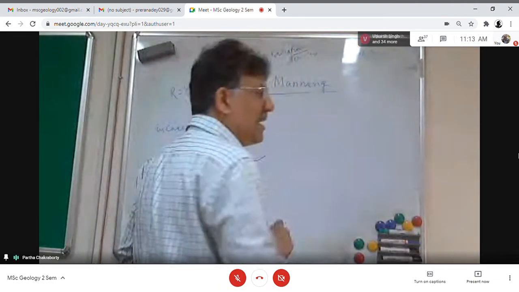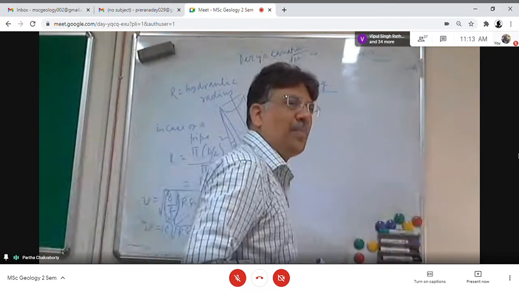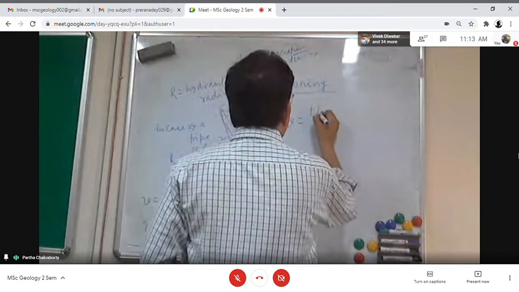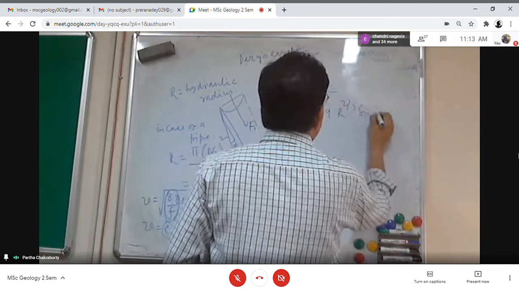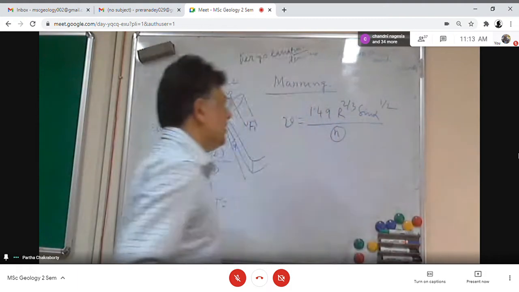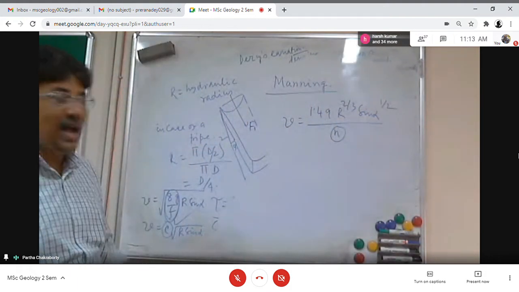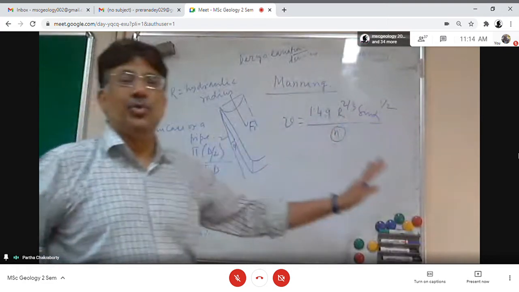So what he has said is that this more practicable form of the equation is 1.49 R to the power 2 by 3 sine alpha to the power half by n. This is the practicable form of the Chezy equation.